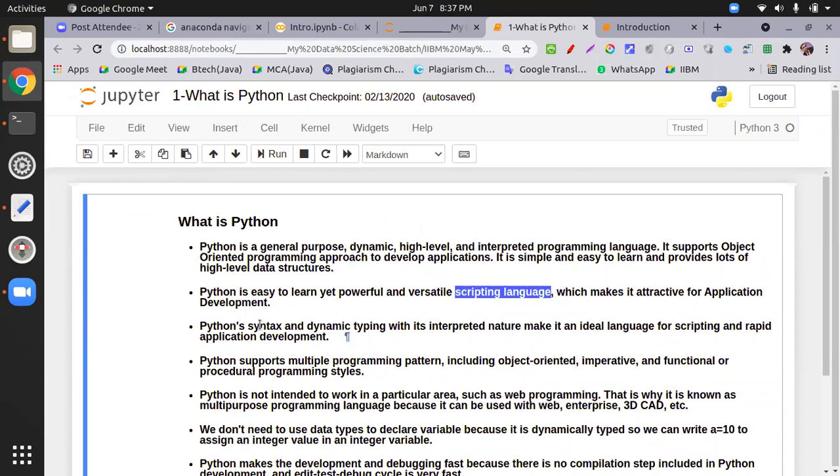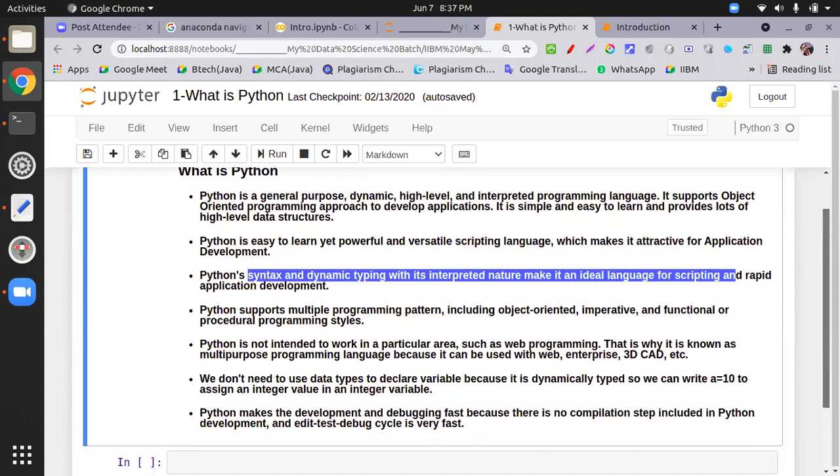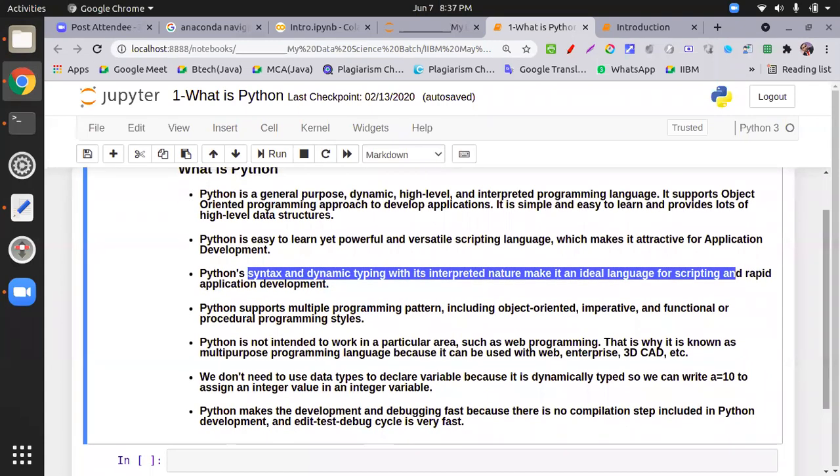Python syntax is dynamically typed with an interpreted nature, which makes it an ideal language for scripting and rapid application development. Whatever all programming languages have, Python has the same thing, but most of the good things in Python are inside packages. Alone, Python does not do anything. It shows dependency on many packages.